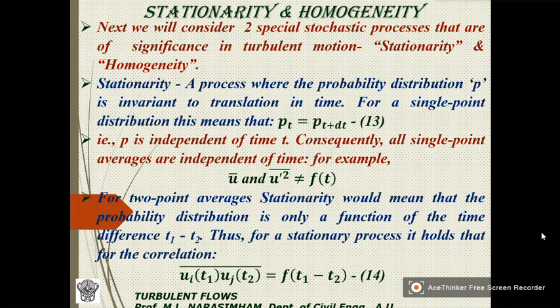For 2-point averages, stationary would mean that the probability distribution is only a function of the time difference, T1 minus T2. So if T1 minus T2 is maintained the same, then they will be stationary. If T1 minus T2 is not the same, then these will depend upon T1 minus T2, right? That is for 2-point.